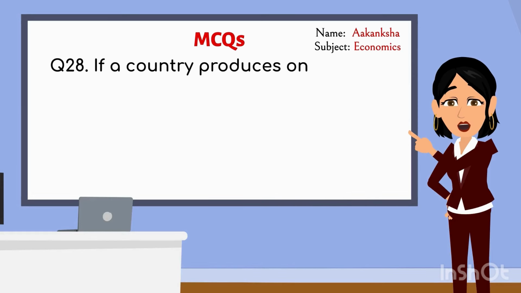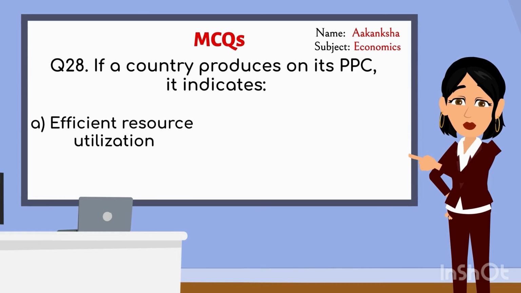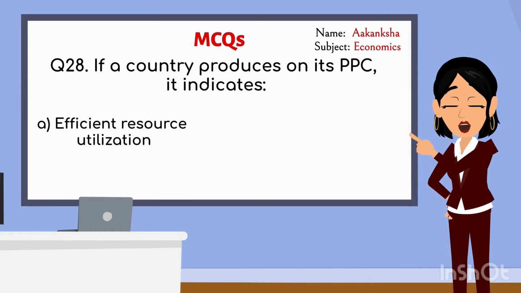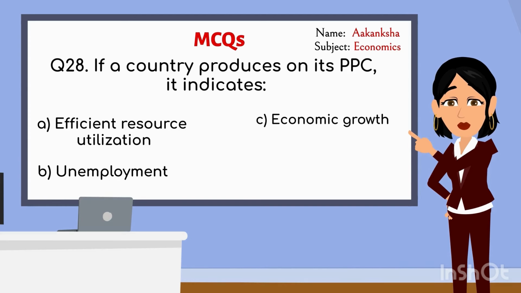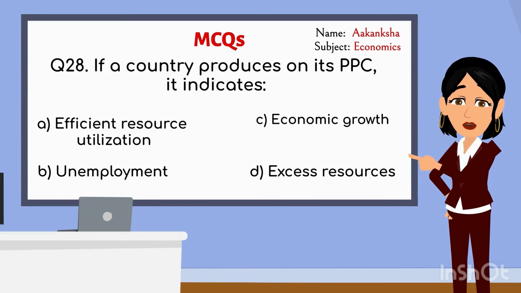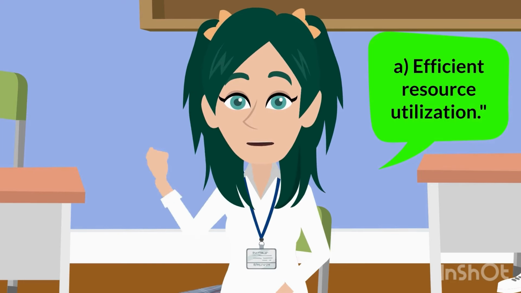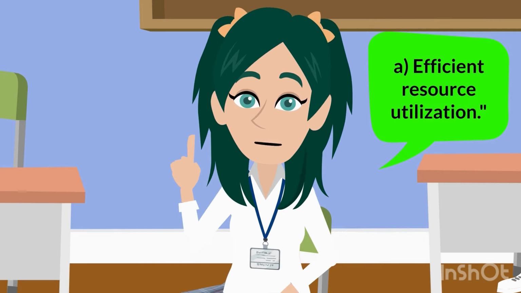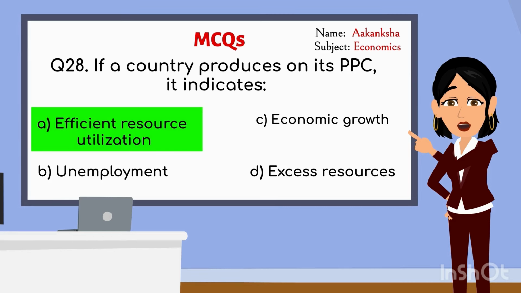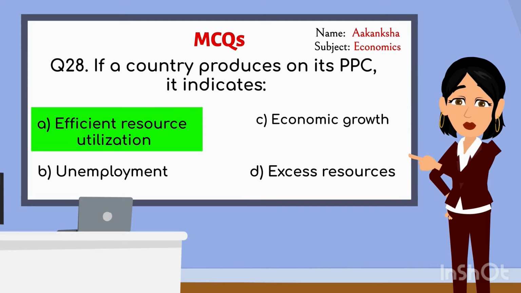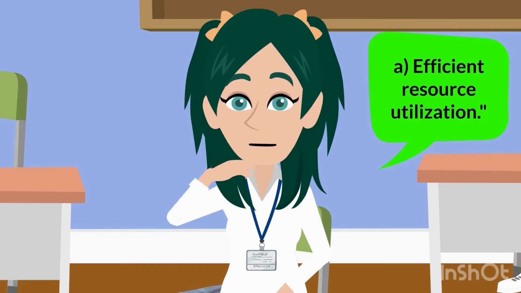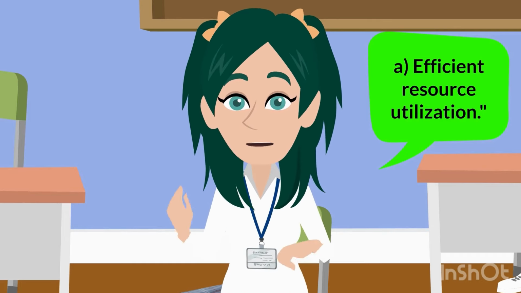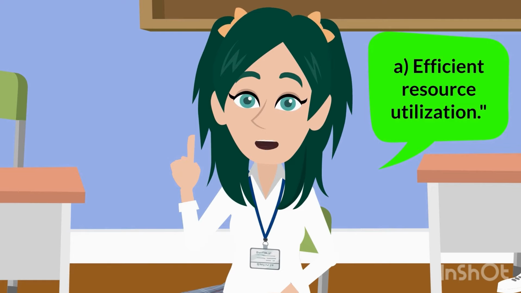If a country produces on its PPC, it indicates A. Efficient resource utilization. B. Unemployment. C. Economic growth. D. Excess resources. If a country produces on its PPC, it indicates efficient resource utilization. Correct. Can you explain what that means? It means the country is using all its resources fully and efficiently without any waste.